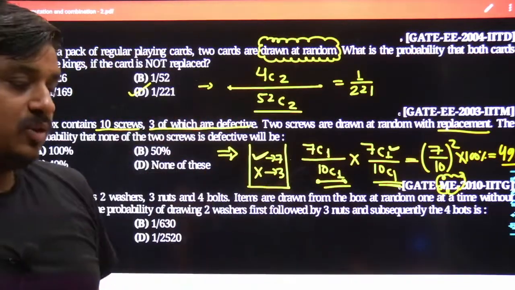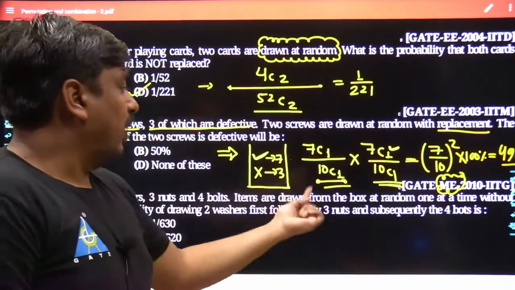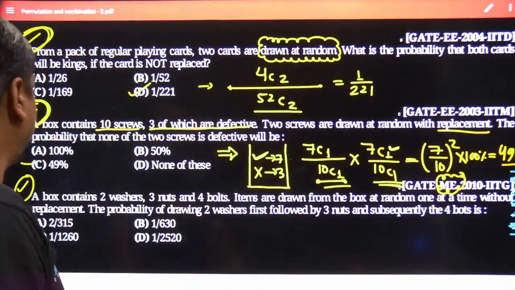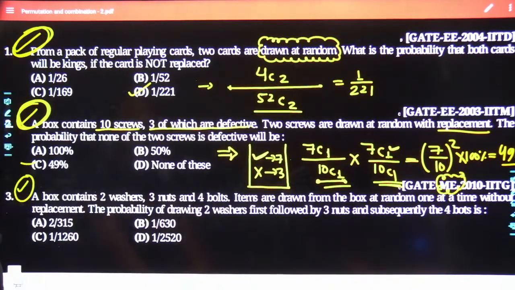No, we can't know, Manju. It has been clearly given, one at a time. That means only one item has to get selected at a time. The probability of drawing 2 washers first, followed by 3 nuts and subsequently 4 bolts.